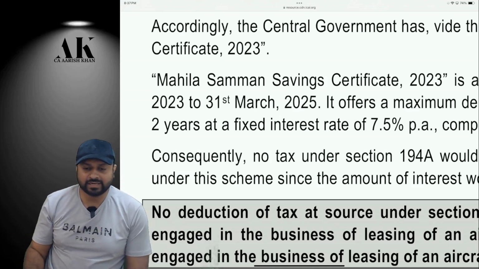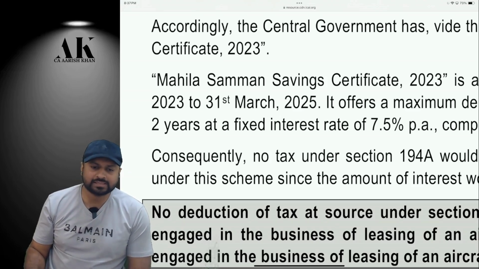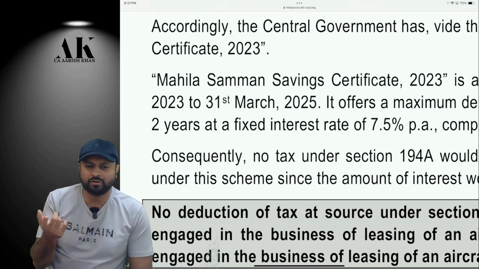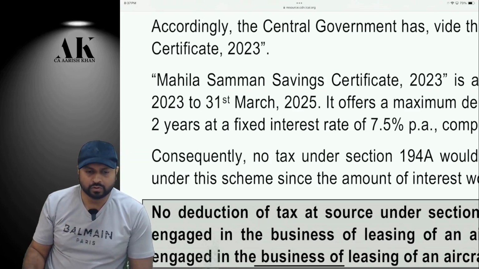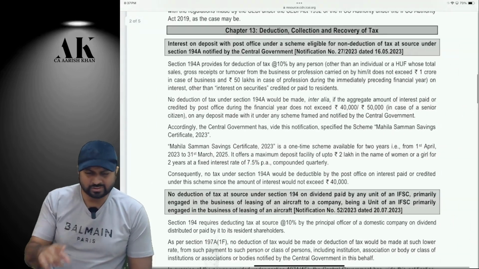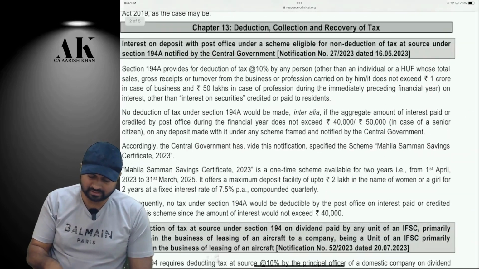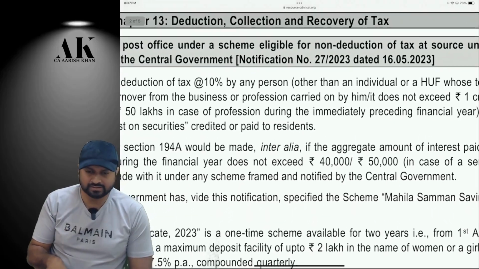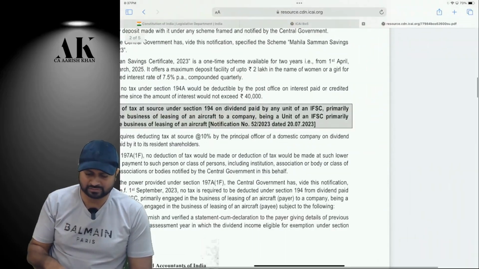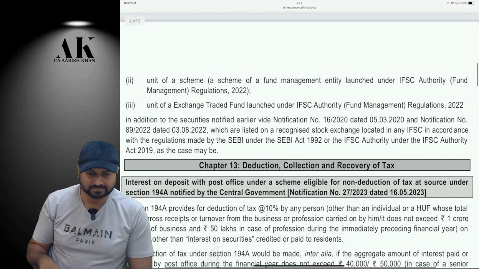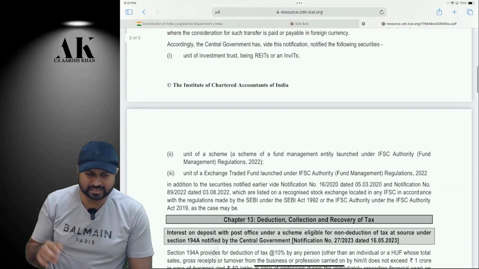The government has made this certificate for women, who will get a good amount of interest on it. That is already mentioned because this notification came earlier, on 16th of May, and at that time our batch had also started. So for the safer side, I included that in our book.